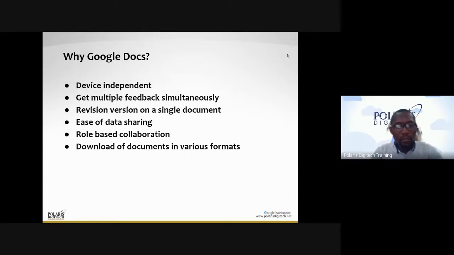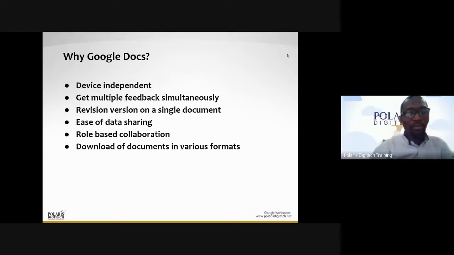Another functionality is multiple feedback simultaneously. With this, you can invite your team members and colleagues, or send the document to your boss or your subordinate to work on, and everybody can work on the same document at the same time, or irrespective of the time, when maybe anyone is unavailable. You can log into that document, do what you need to do, and of course, you meet what you are expected to.